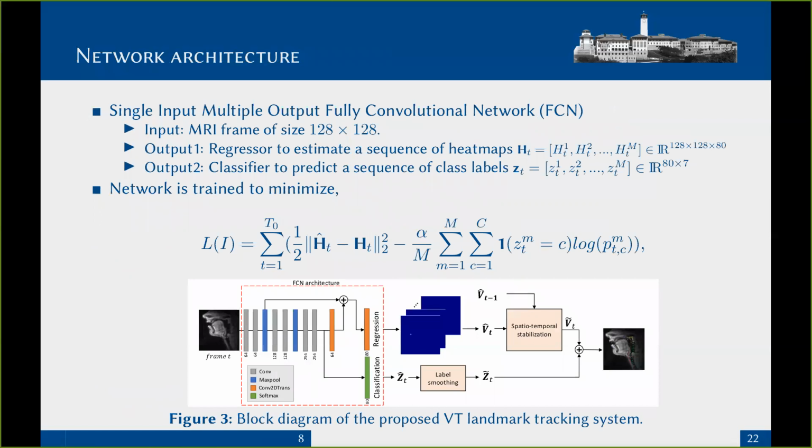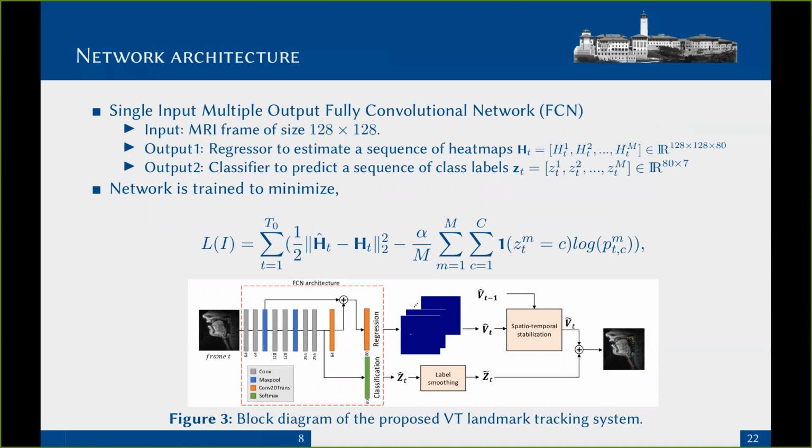Here we have the block diagram of the trained single input, multiple output FCN. The FCN performs a regression and classification in parallel. The regression and classification networks share weights at the convolutional block layers. A number of convolutional layers perform as a feature extractor at the early stage of the FCN.